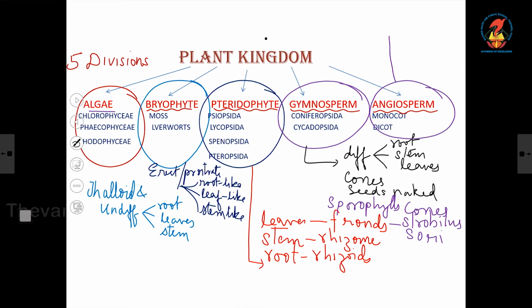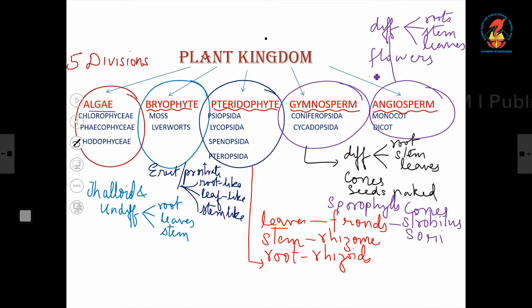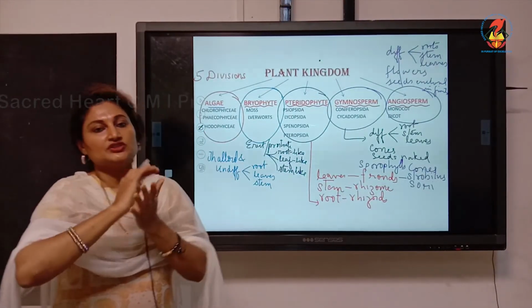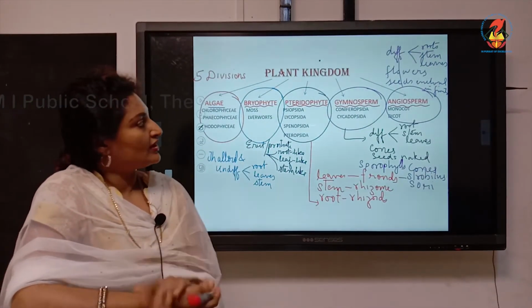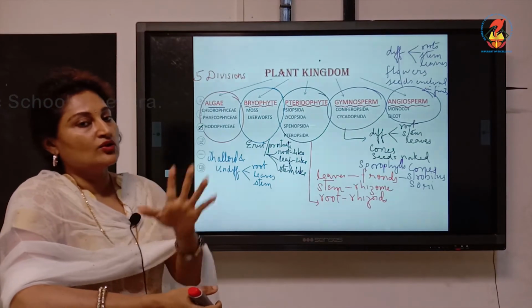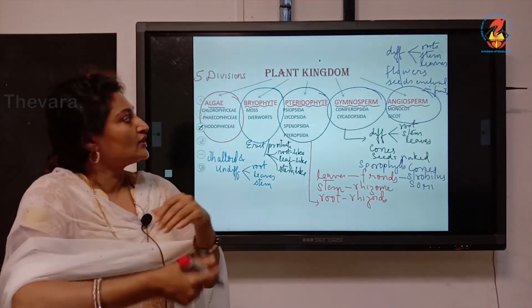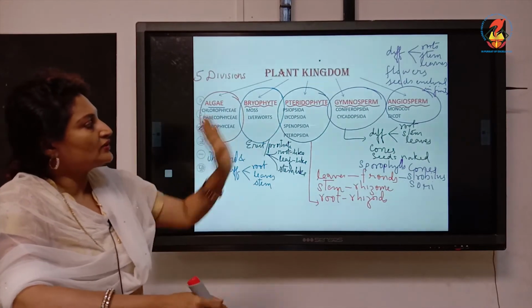Angiosperms, most of the plants we see around us. They are differentiated into roots, stem, leaves, and the reproductive structures are found in flowers, and the seeds are enclosed in fruits. Clear? So in angiosperms, the body is differentiated into roots, stem and leaves. The reproductive structures are born on flowers, and the seeds are enclosed inside fruits. Clear? This is about angiosperms.